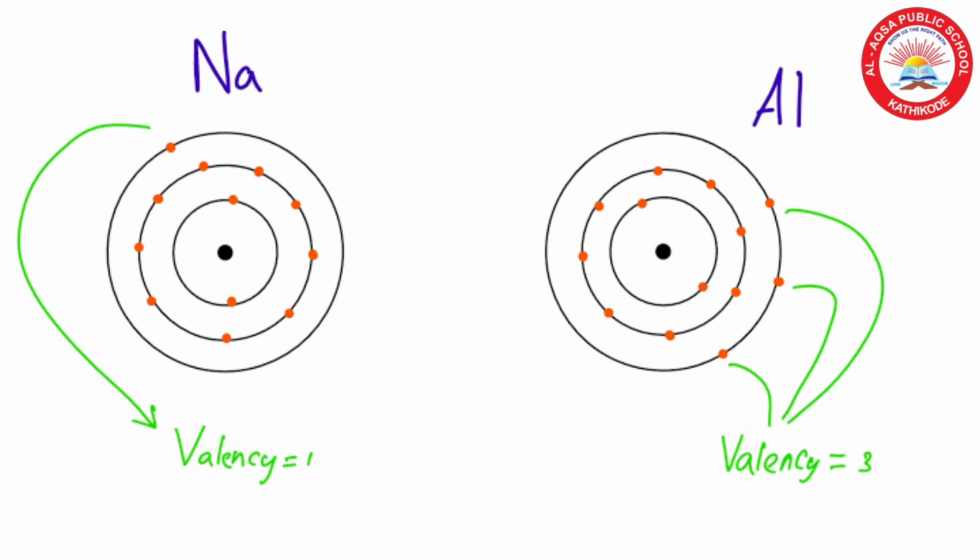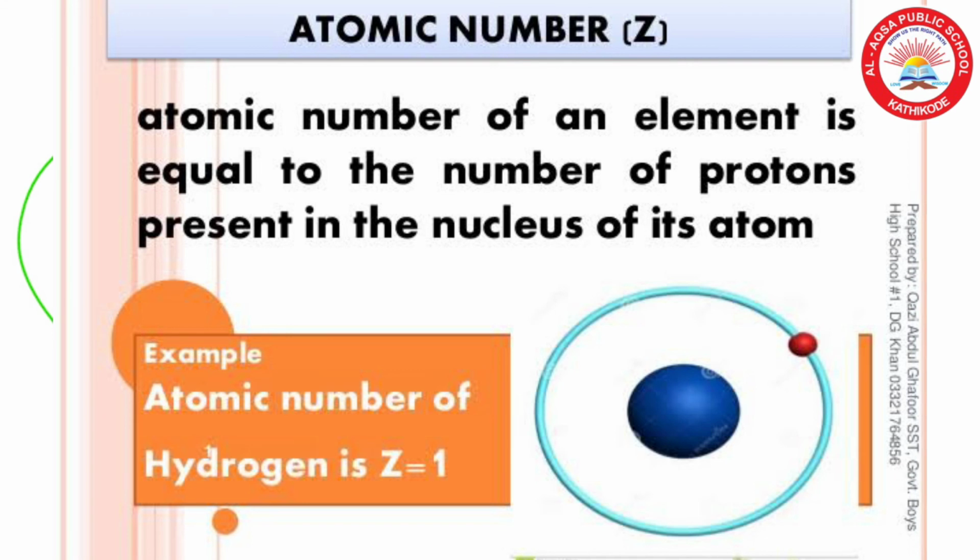Two more examples. Sodium we have already discussed. Sodium has 1 electron in its outermost shell. So it donates that 1 electron. So its valency becomes 1. And aluminium has 3 electrons in the outermost shell. So it will donate those 3 electrons. So its valency becomes 3. I think it's clear for you.